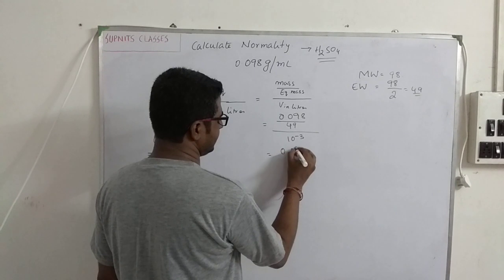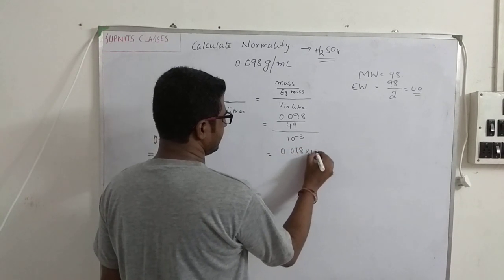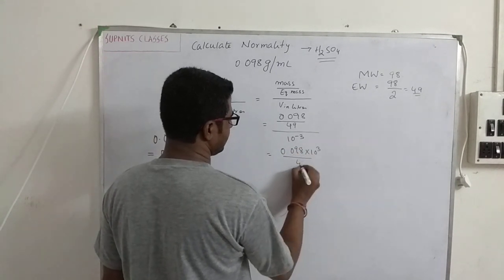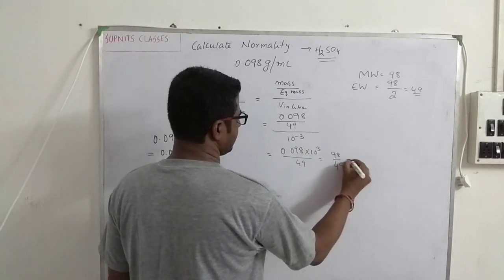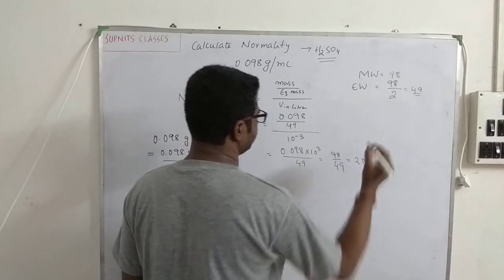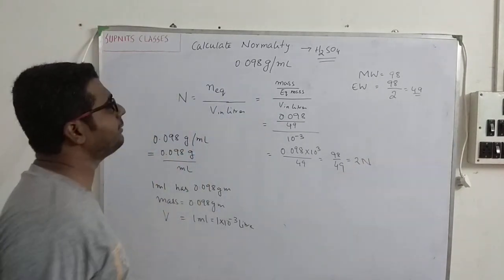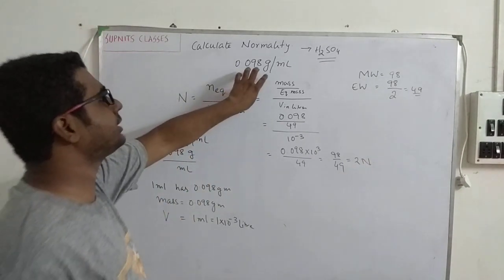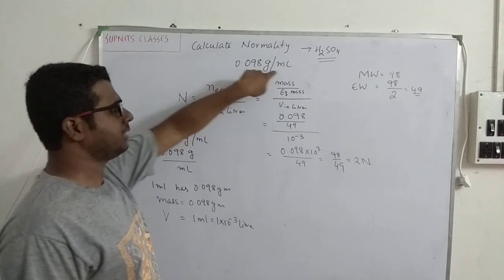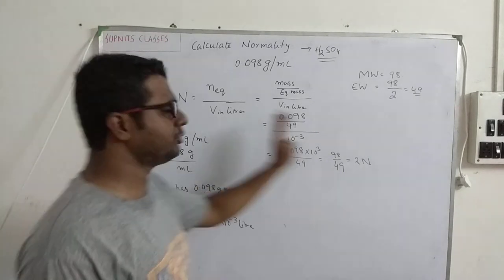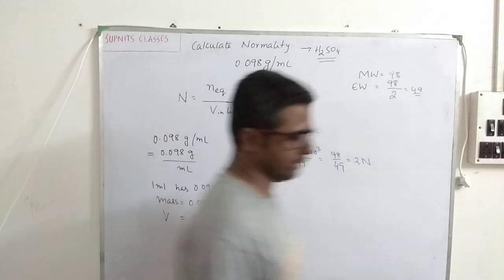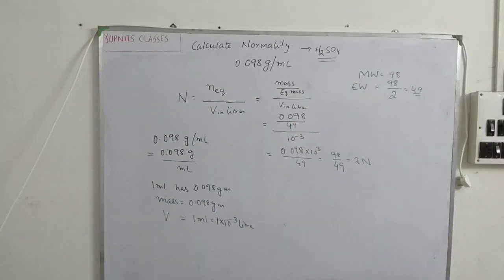So if I do this, I will get 2 normal. So this was quite an easy problem. The only thing I have to understand over here is this unit. Other than that, everything is given to me actually, and it was very easy to calculate. Okay, we will go for the next problem now.